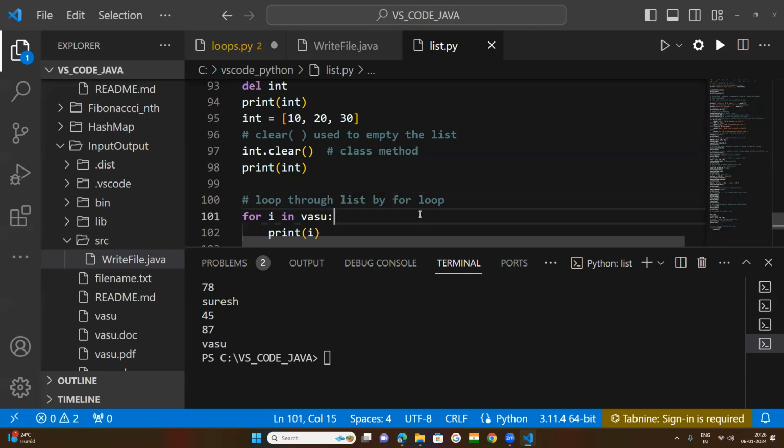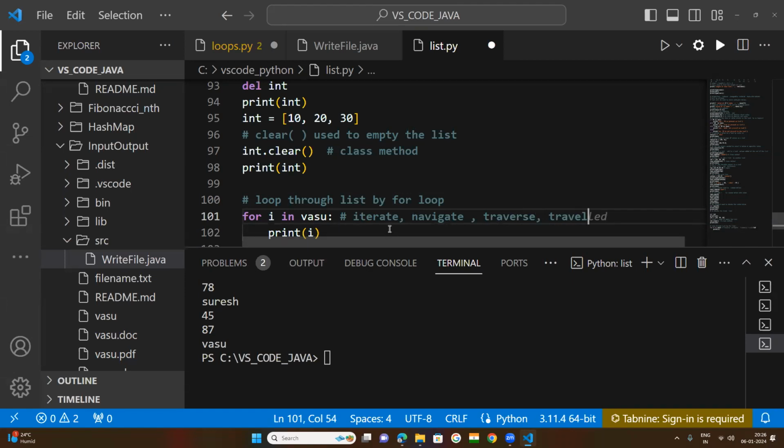Sometimes you can use the words iterate, navigate, traverse, or travel. All these words are equal.